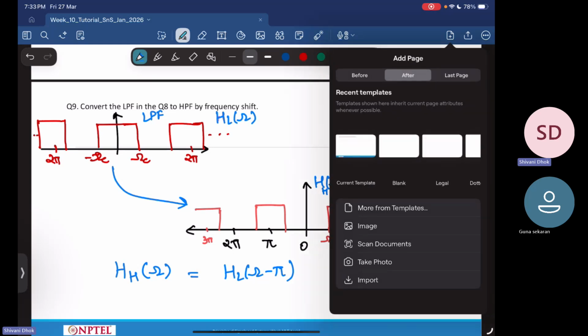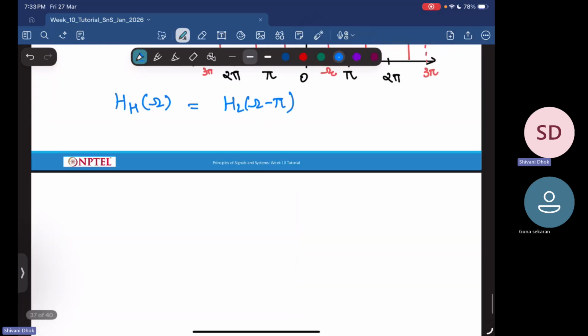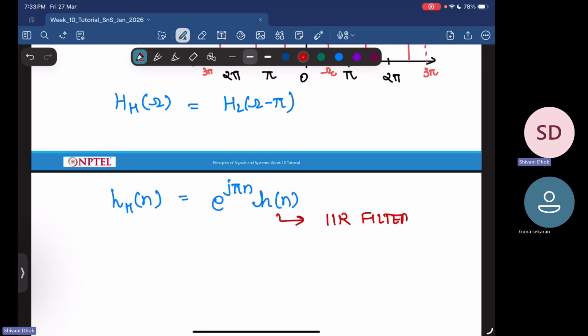Then if H high pass of omega is a pi unit shift, then h high pass of n will be equal to e power j pi n into h of n, where h of n is your IIR filter in question 8.